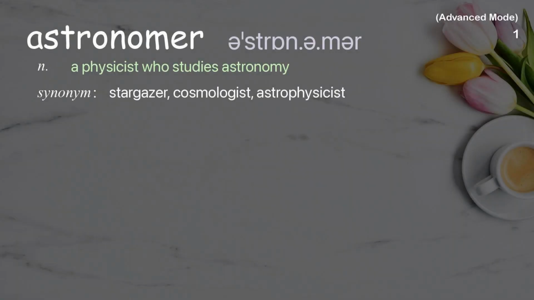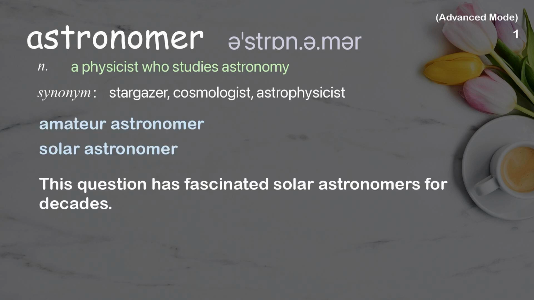Astronomer. A physicist who studies astronomy. Examples: Amateur astronomer, solar astronomer. This question has fascinated solar astronomers for decades.